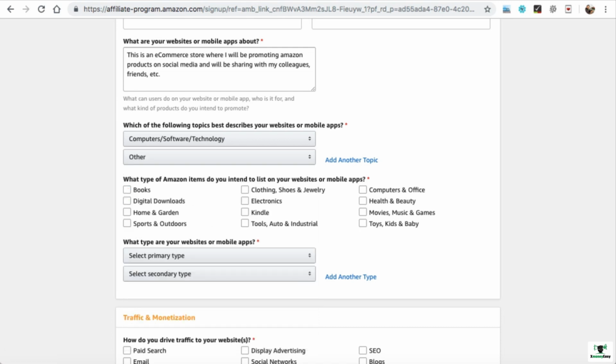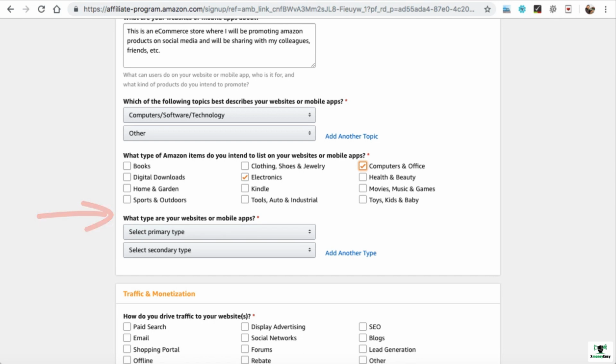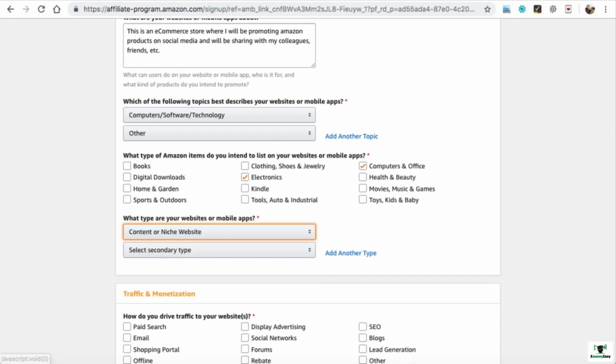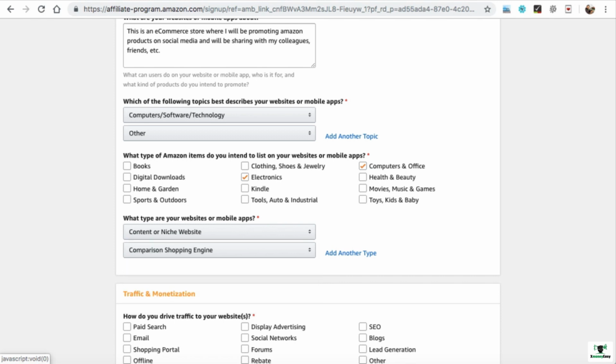Now, what type of Amazon items do you intend to list on your websites or mobile apps? So you can select from here like electronics. Those are the categories of which we'll be going to promote the products. If you are planning to promote more products, then you can select more checkboxes like computers and office. So it's completely up to you. Now, what type are your website or mobile apps? Let's select from here. So this is going to be basically a comparison shopping engine or a blog. So here we can simply select content or niche website. Then select the secondary type. So in the secondary type, we can simply select comparison shopping engine.